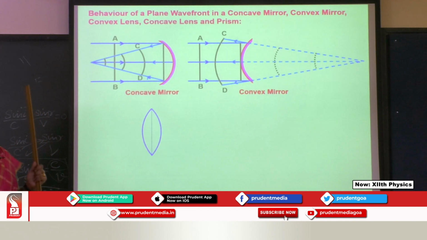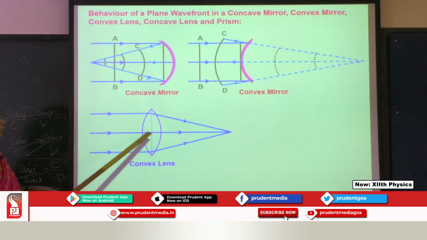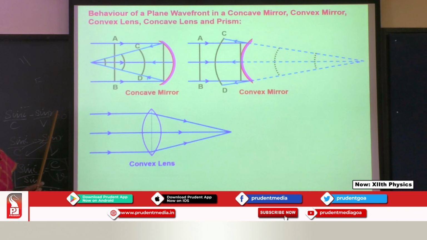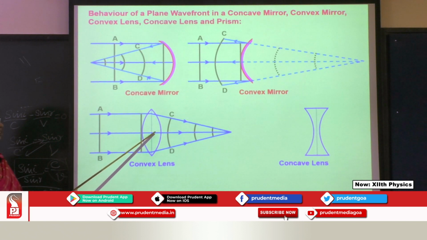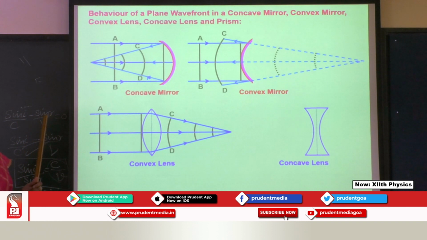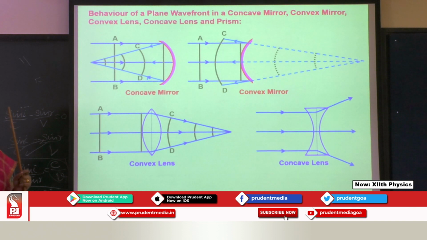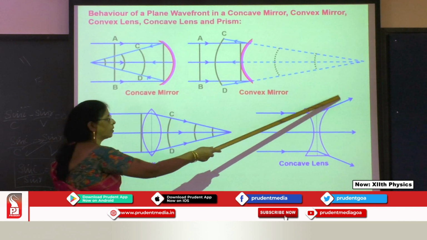Okay. So next we have a convex lens. I already said when a plane wavefront is incident, because when it is a parallel ray, they all converge to a point. So when you consider a plane wavefront after refraction, you will get only the spherical ones. The last one we have is the concave lens. It is a diverging lens. We can see how it diverges out. It is coming parallel and then diverges out.